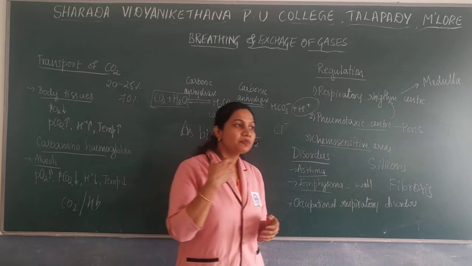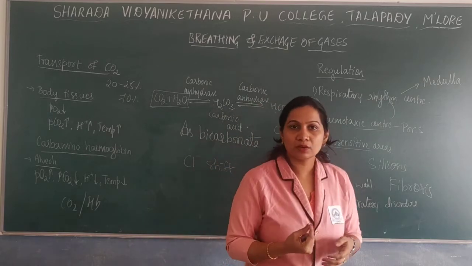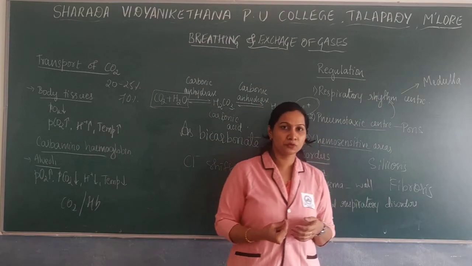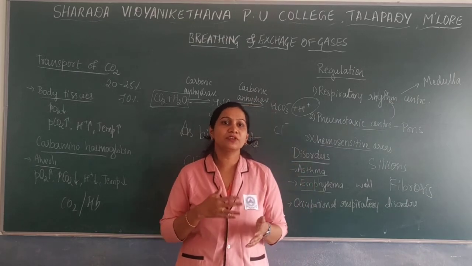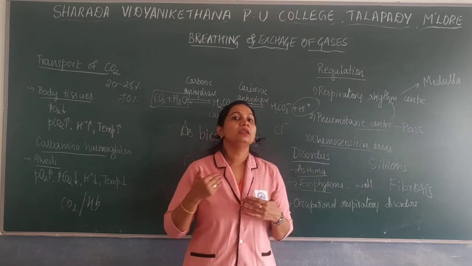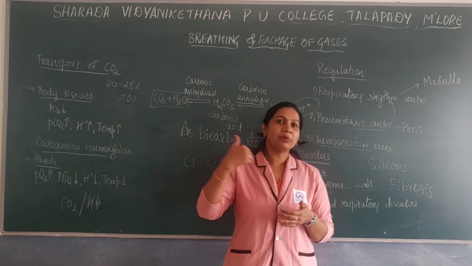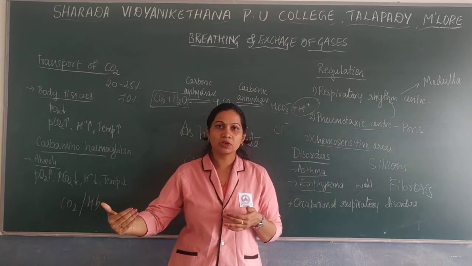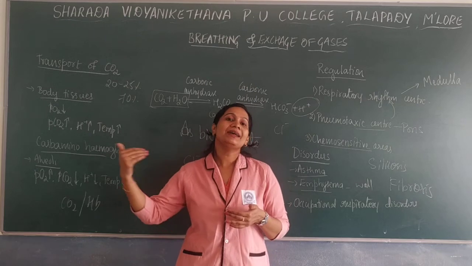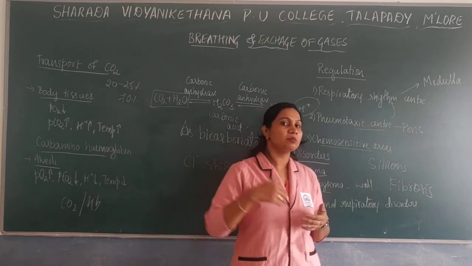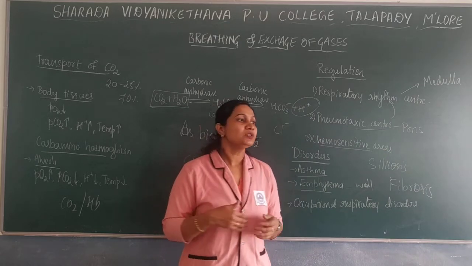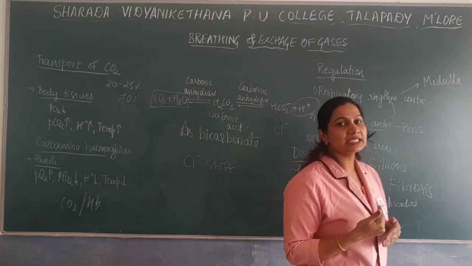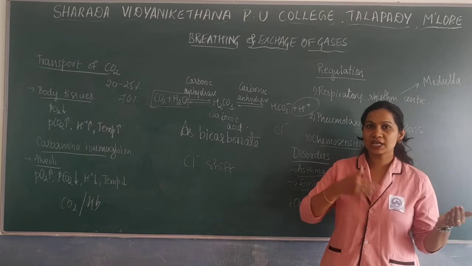The thickness of the layer makes a difference in diffusion, and the concentration gradient also makes a difference in diffusion. Compared to oxygen, carbon dioxide has more solubility, and carbon monoxide has more affinity toward hemoglobin in comparison with carbon dioxide.